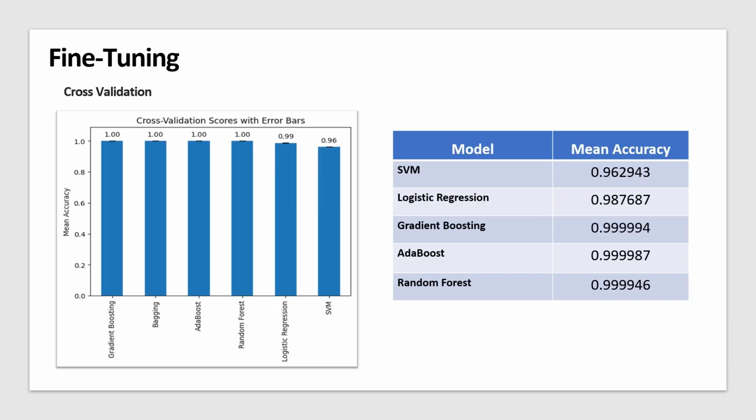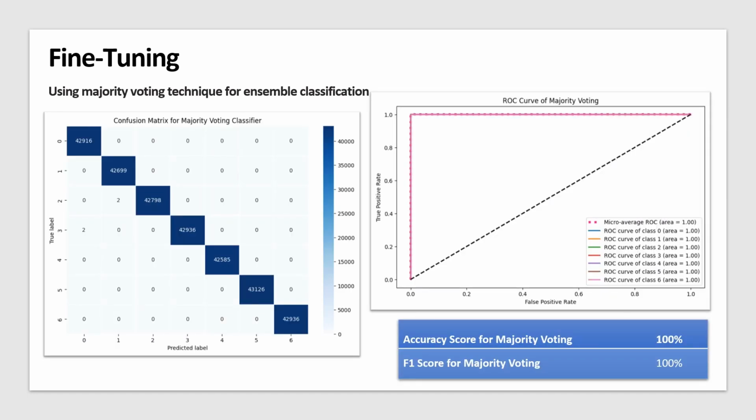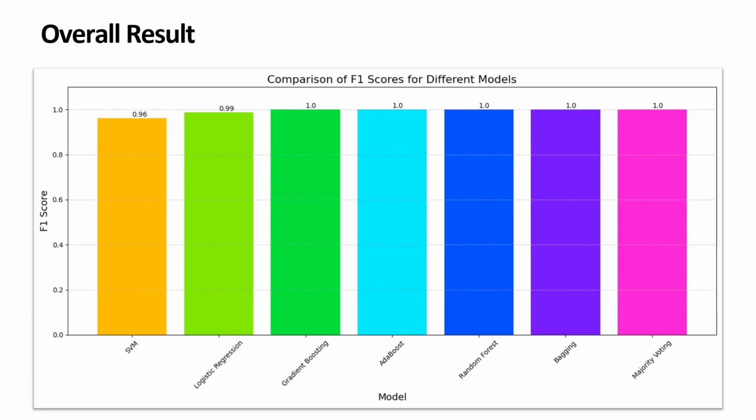To enhance our work, we fine-tuned the models by applying cross-validation, aiming for more accurate predictive performance. This ensures that the models not only fit the training data well, but also generalize effectively to new and unseen data. The results, as we can see, demonstrate that the models achieve high performance while avoiding overfitting. Additionally, we used a majority voting technique for ensemble classification for further fine-tuning. As we can see, the majority voting technique achieves high performance. Finally, we presented the overall performance results.